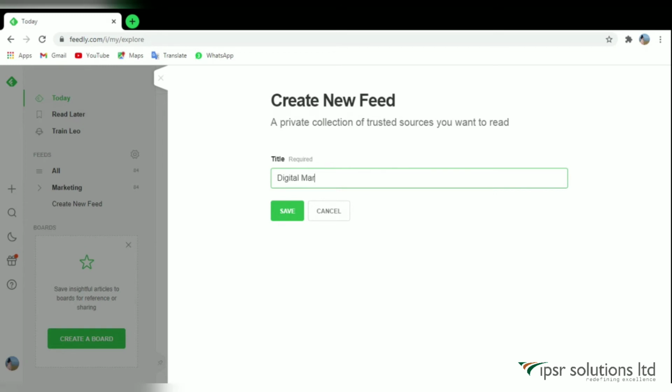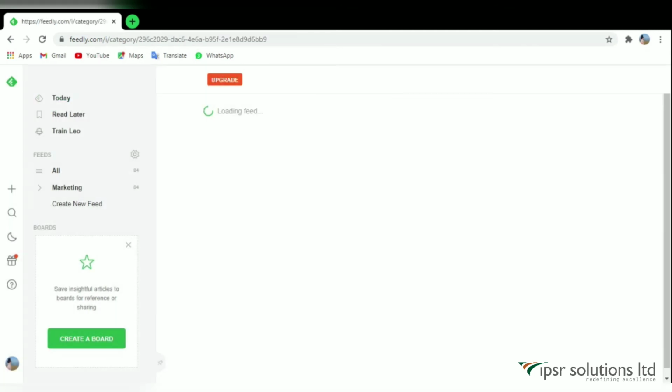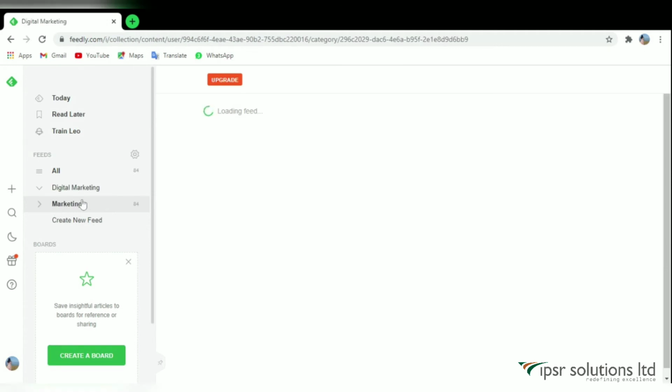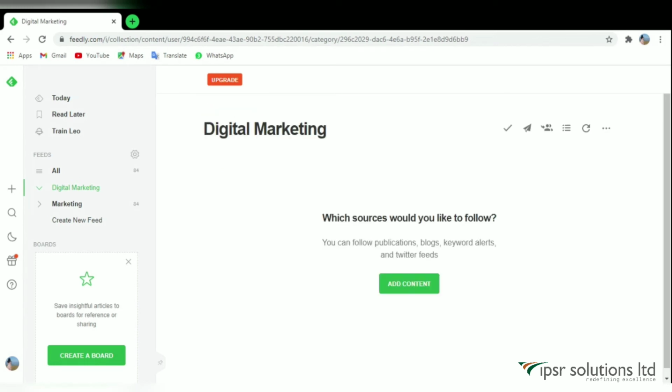We can add content based on a topic like digital marketing and search for its best articles to read and learn. And also we can add it to the category we created in feeds.